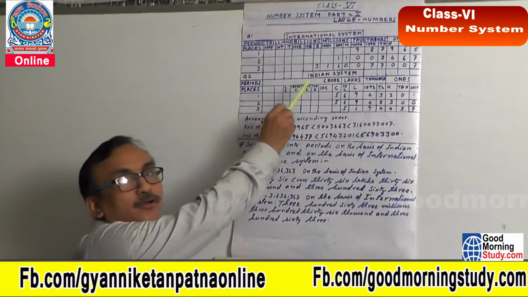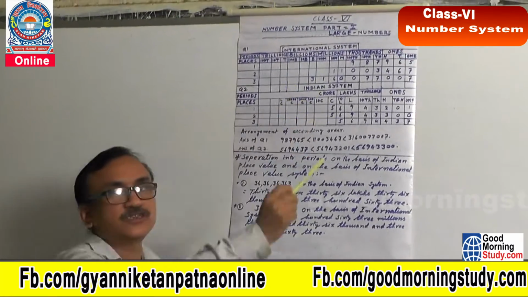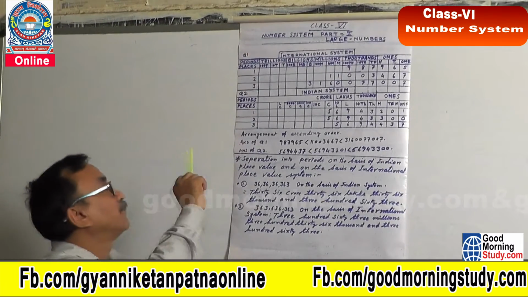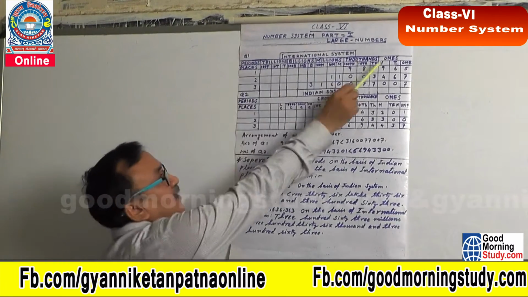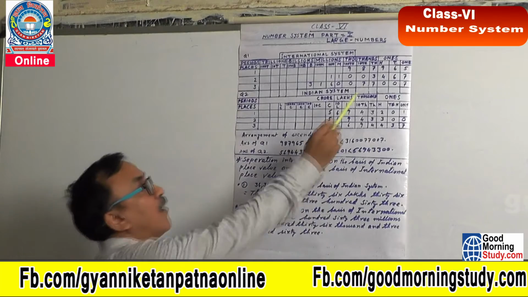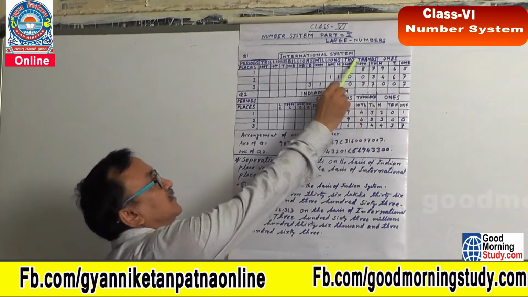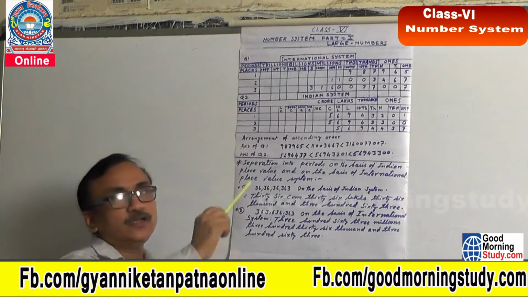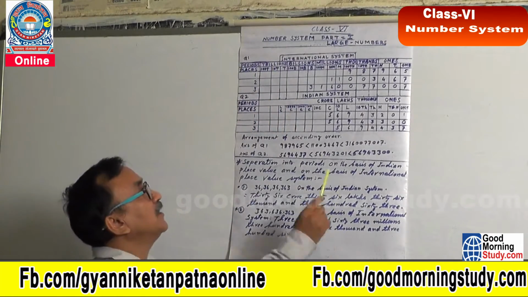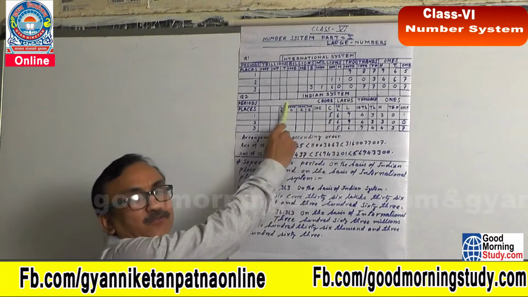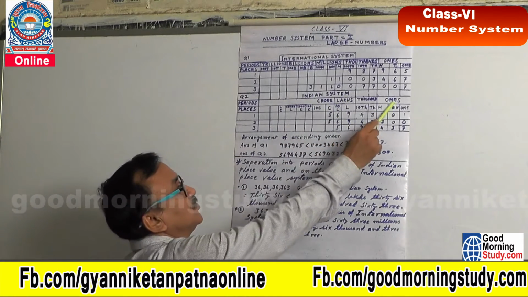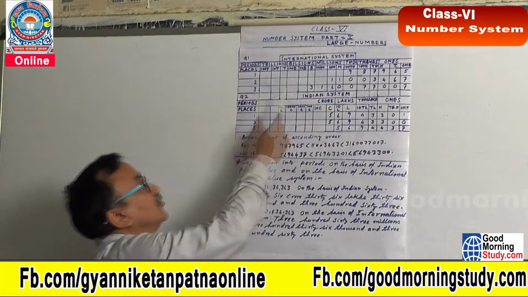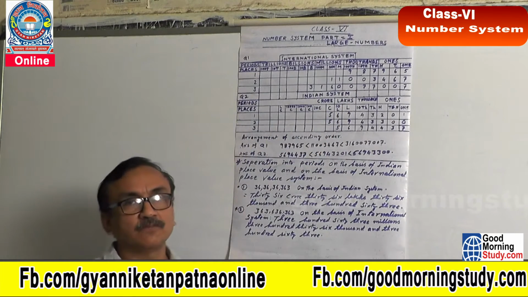If you compare between these two systems, there are periods and places. In the international system, you see, the periods are ones, thousands, millions, billions, trillions. In this way it will be continued. And in the Indian system, if you see very carefully, these are ones, thousand, lakhs, crore. These are the periods in these two systems.